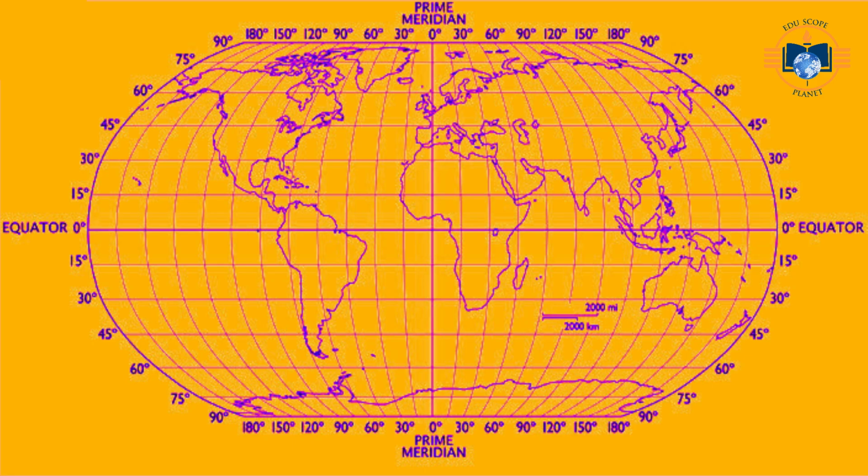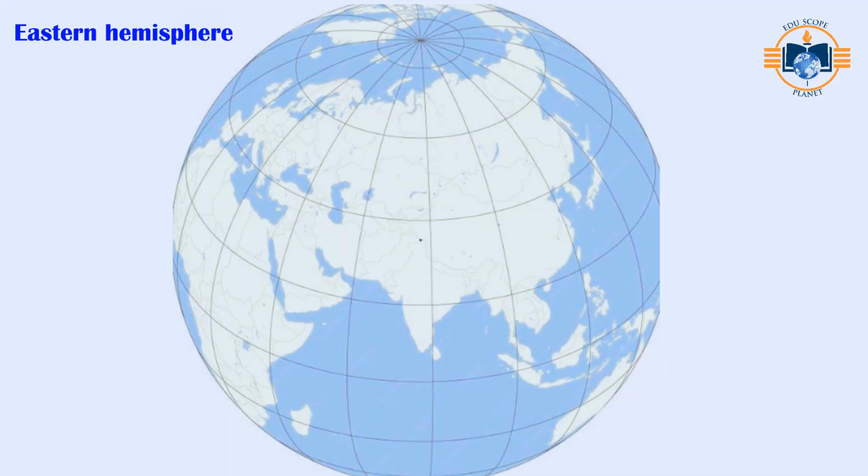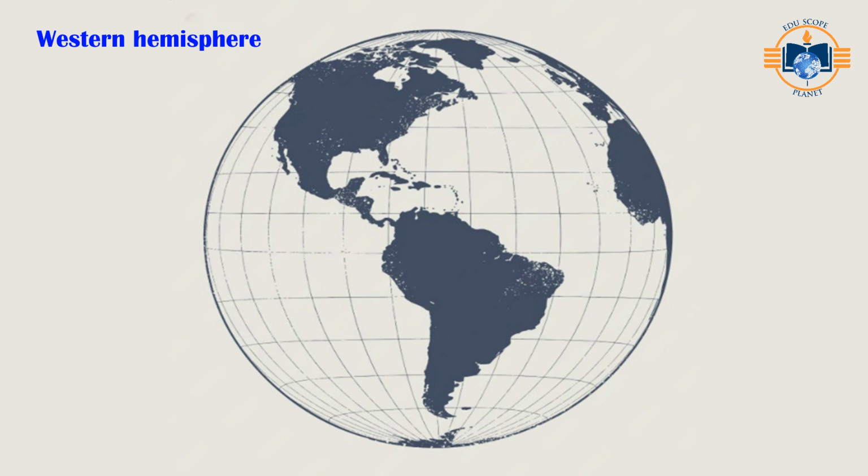Important meridians of longitude. The main line of longitude is known as the Prime Meridian. In total, there are 360 degrees of longitude around the Earth. Of these, 180 degrees are located to the east of the Prime Meridian, and 180 degrees are to the west. The Prime Meridian serves as the central line of longitude. Longitude divides the Earth into 2 equal halves, known as the Eastern Hemisphere and the Western Hemisphere. The term hemisphere refers to one half of the Earth.